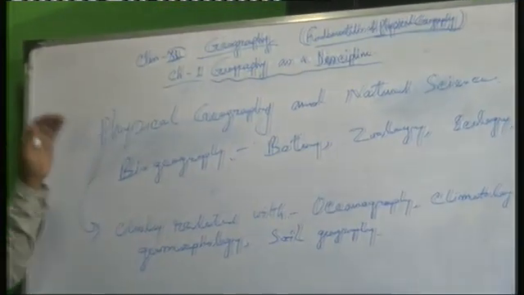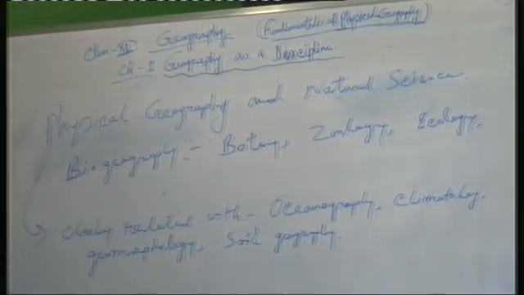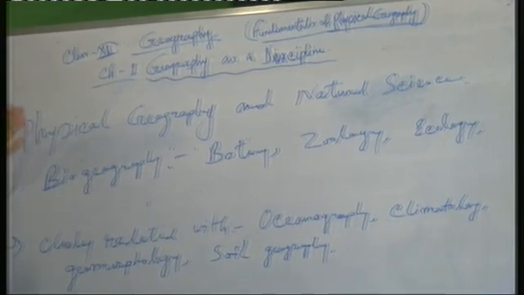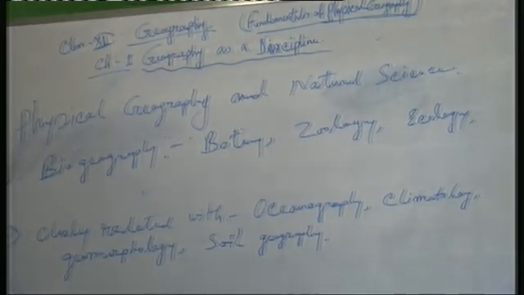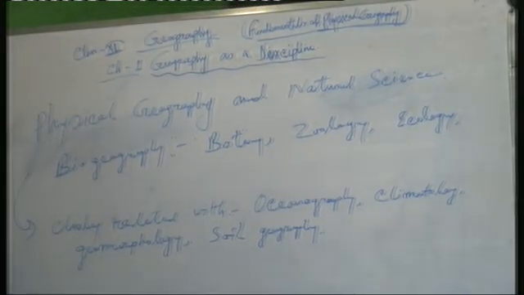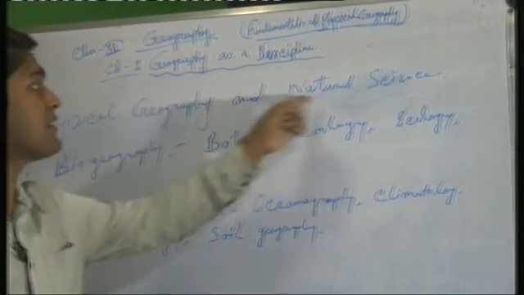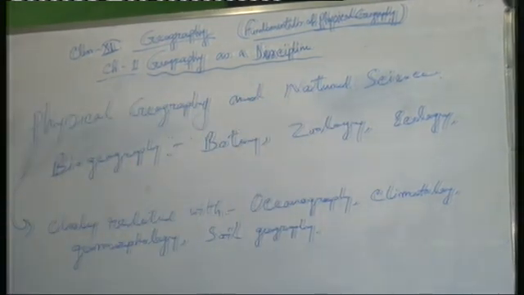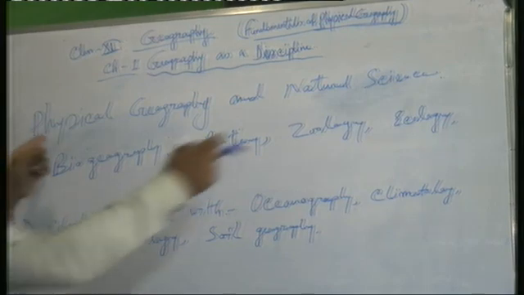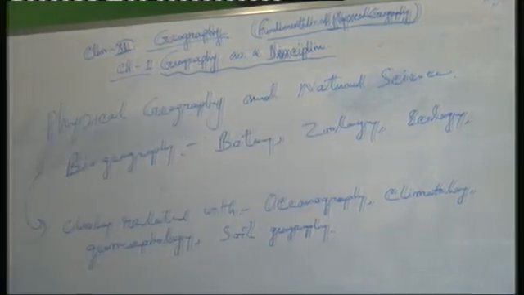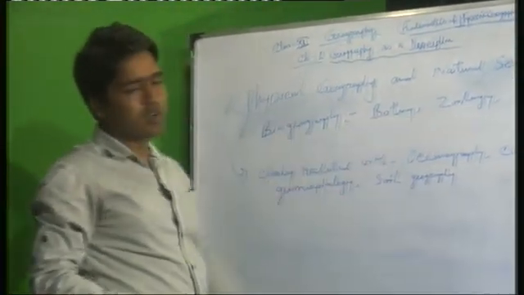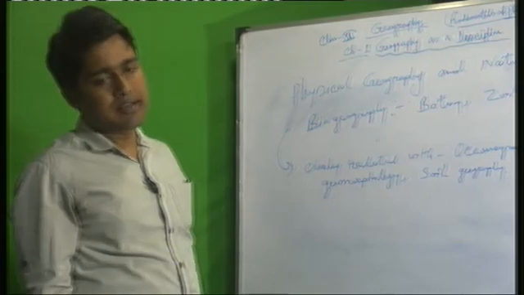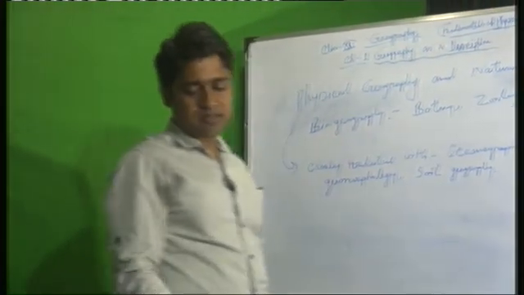Physical geography, as natural science, includes geology, meteorology, soil geography, oceanography; all these parts are in physical geography. That's why physical geography is very important and closely related with natural science in various ways. So botany, geology and ecology are also related with this.